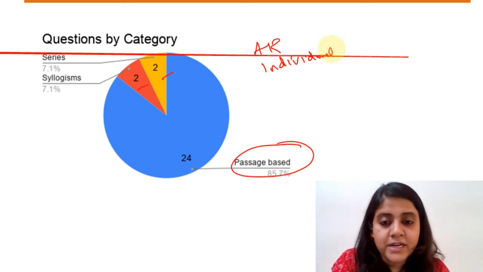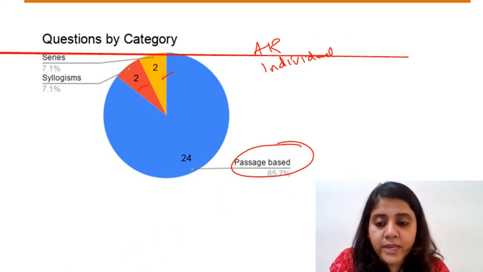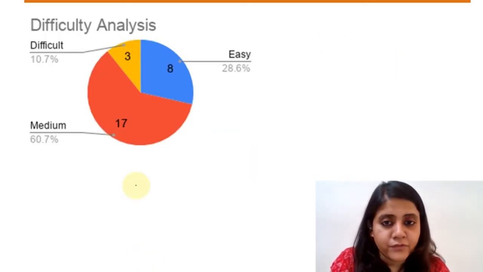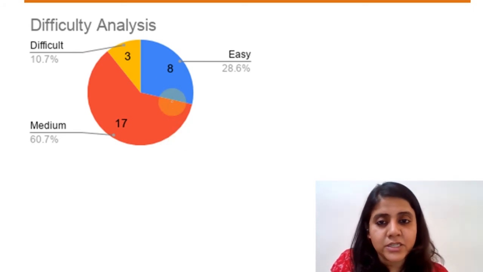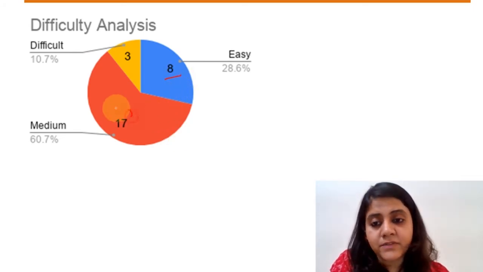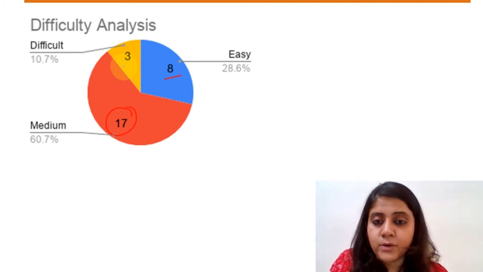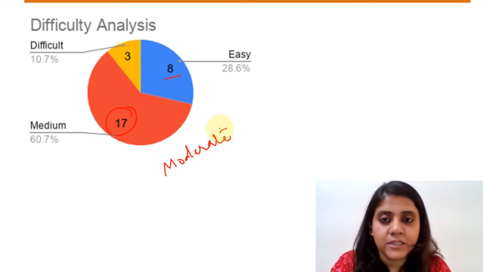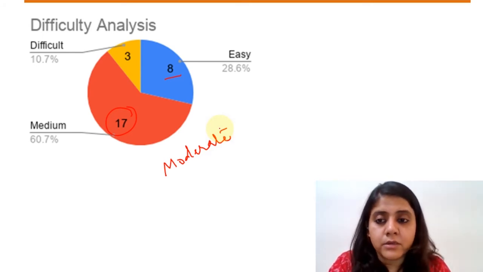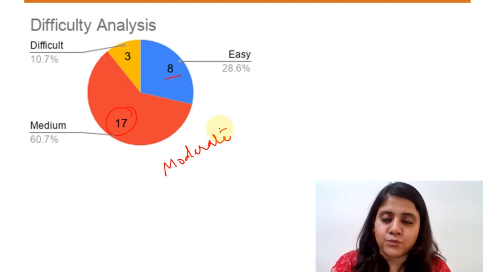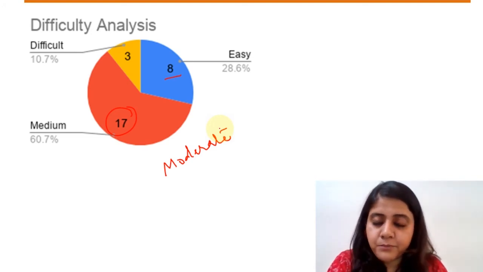With respect to the level of difficulty, in this section only around 8 questions I could term easy, whereas there were 17 medium questions and only 3 difficult ones. So overall, I would still call this a moderate section, right? Not very easy, not very difficult, with a majority of the questions being of moderate level. So the overall section would definitely be medium to difficult, right?